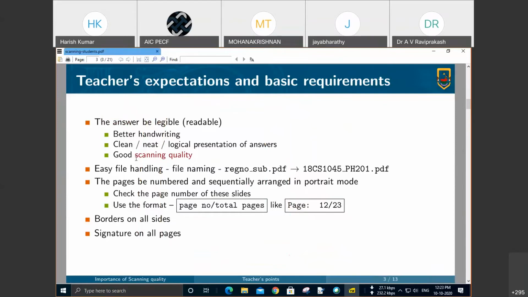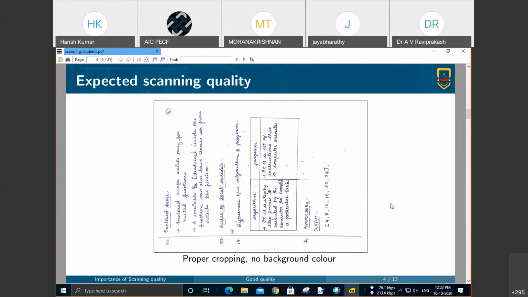Now the important one, what I would like to highlight is the scanning quality. These are all the general requirements, while the scanning quality is what I am after in this course. First, what will be accepted as a good or decent image? Something like this.